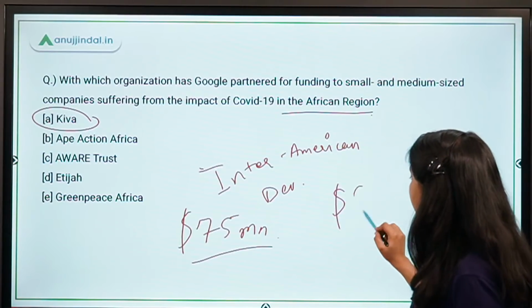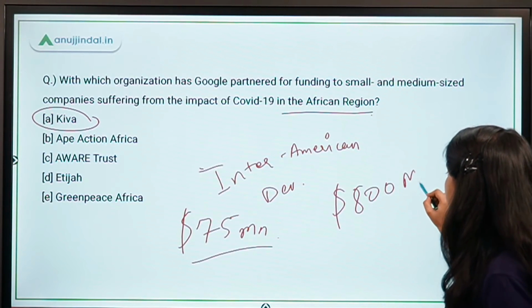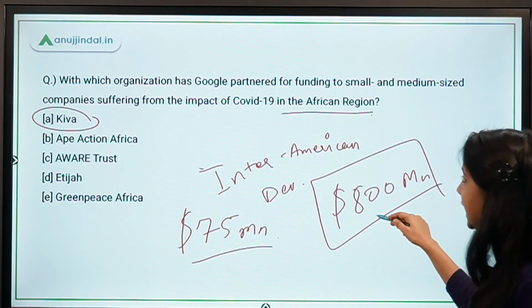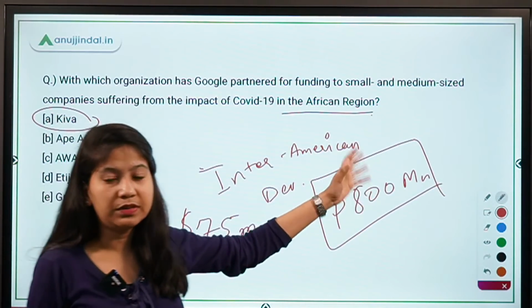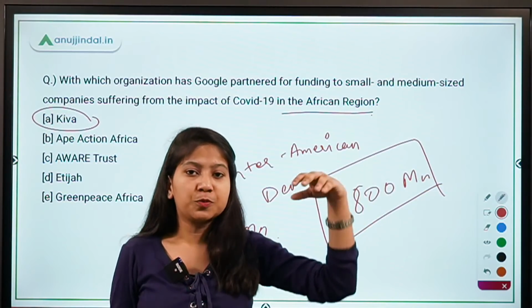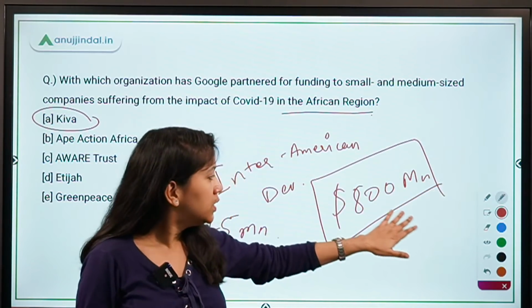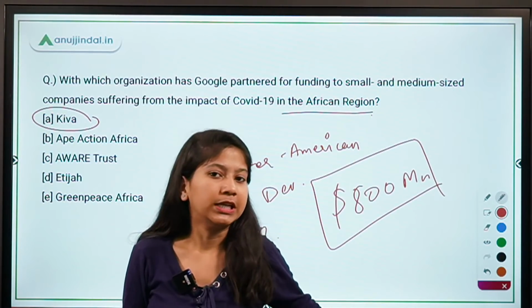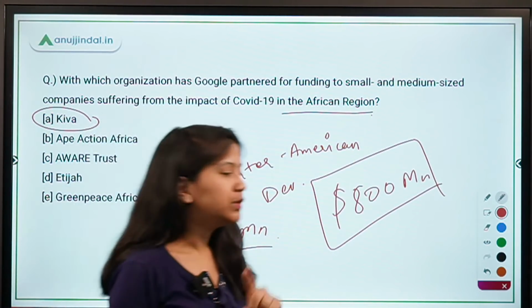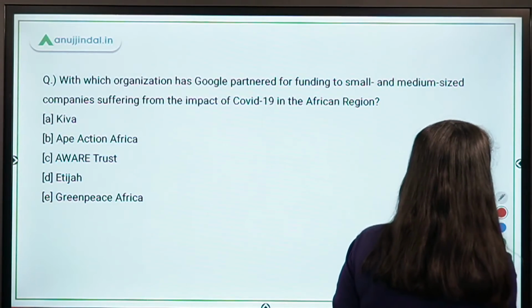That is 800 million. So this is the total commitment by Google. This amount was announced by Google last year only, when the COVID pandemic spread its wing around the globe. So this amount was committed by Google to fight the COVID-19 pandemic only. So this is an important amount that you have to remember.